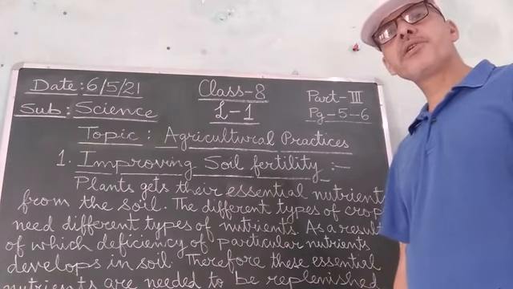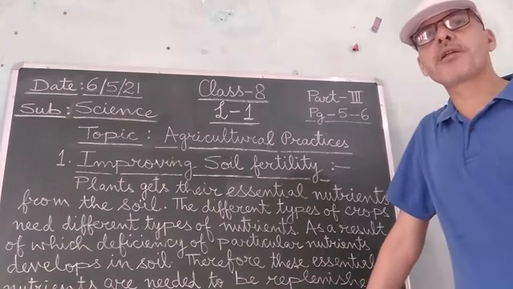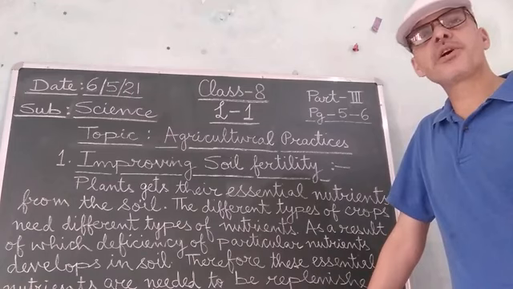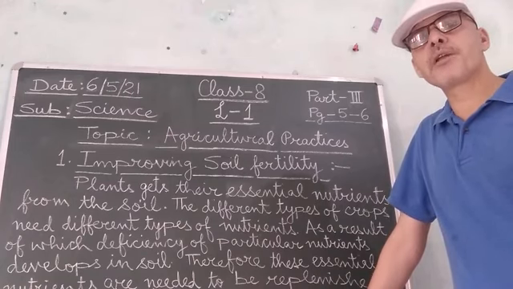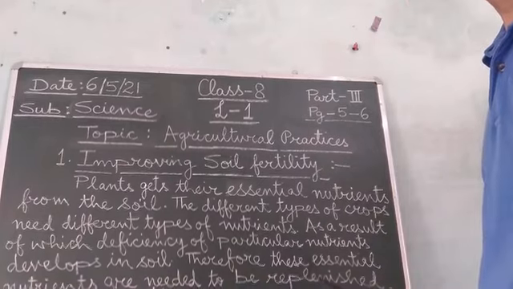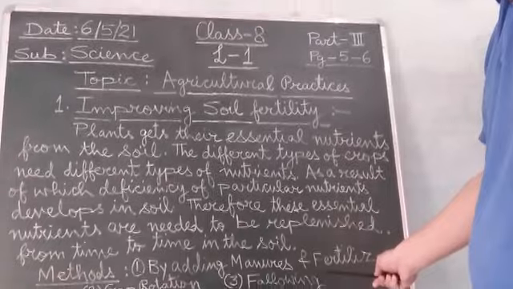Now I will explain some of the methods by means of which the farmer can improve the fertility of the soil. The first method is by adding manures and fertilizers.